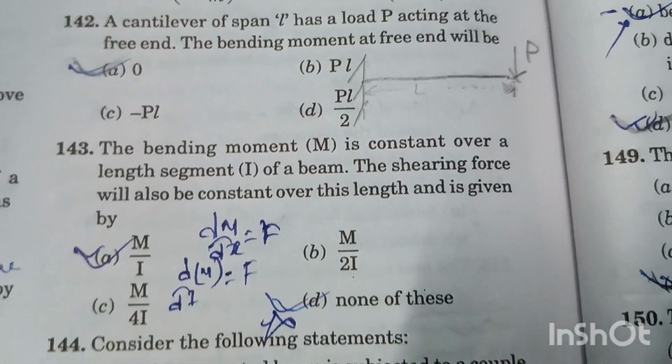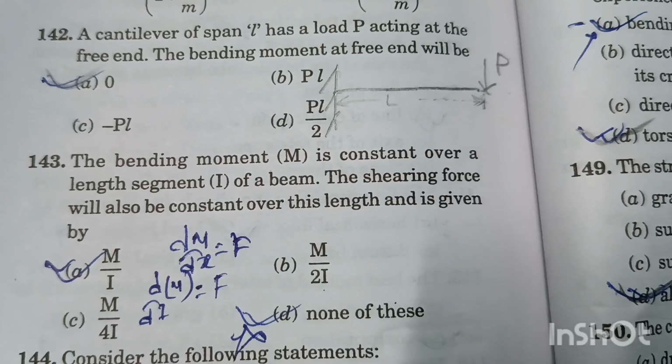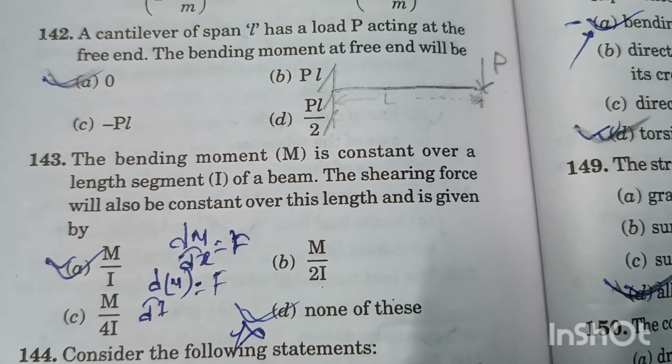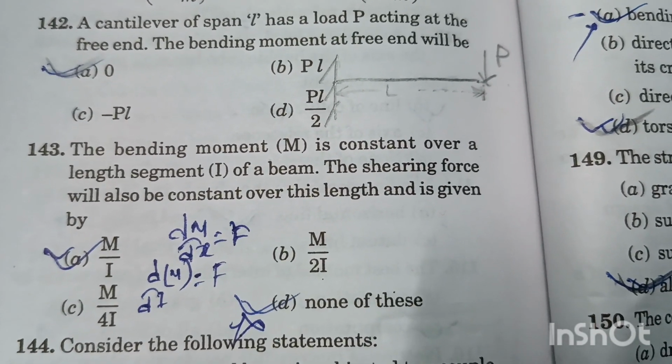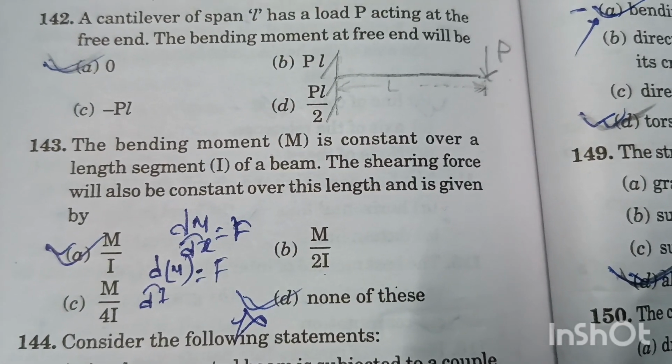Question number 143. The bending moment M is constant over a length segment l of a beam. The shearing force will be constant over this length and is given by M by l. Option A is the right answer.